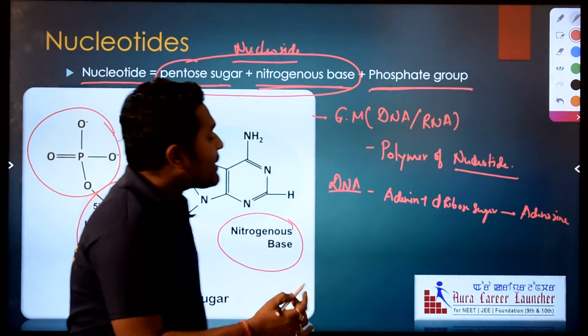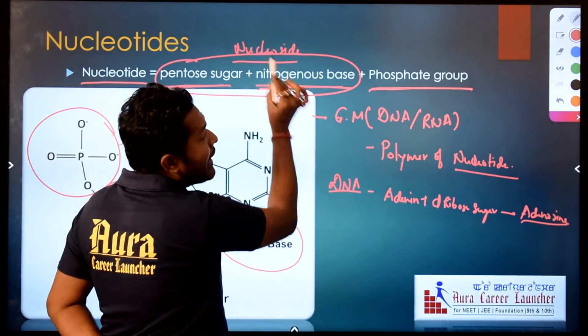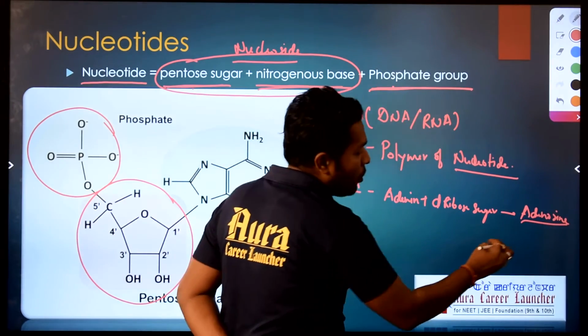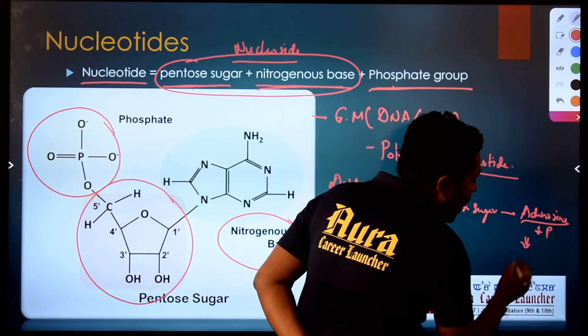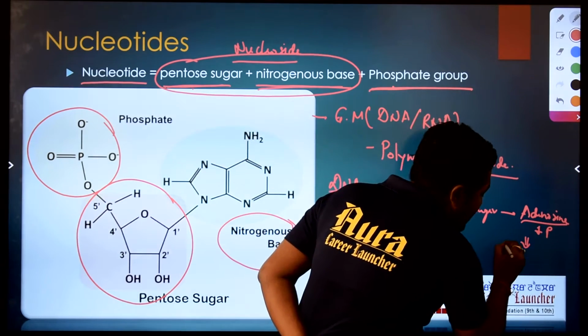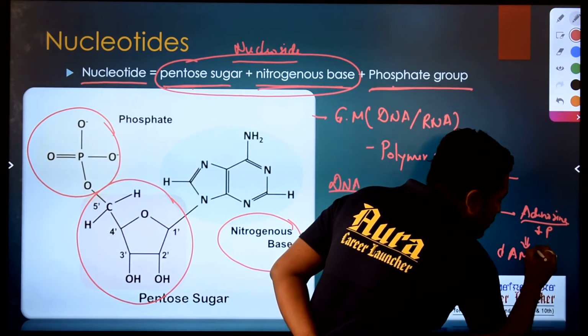When this adenosine, which is a nucleoside, binds with a phosphate group, it is called deoxyadenosine monophosphate.